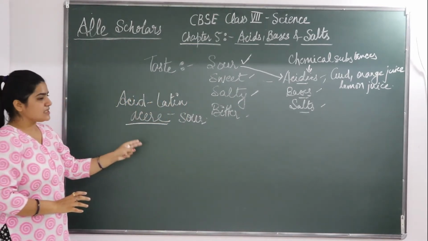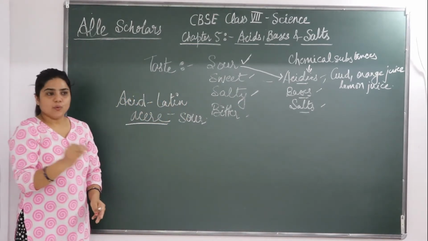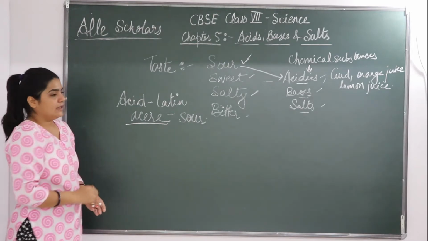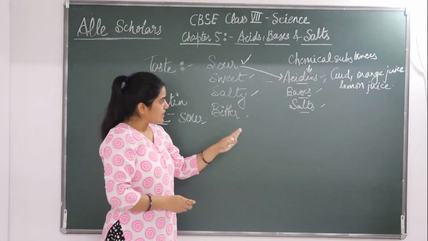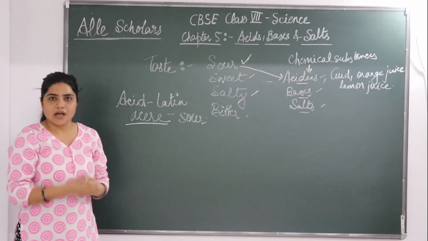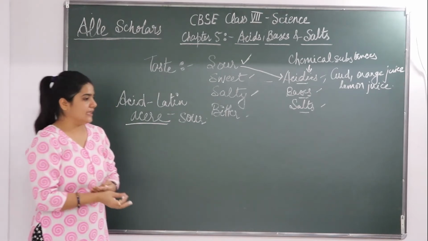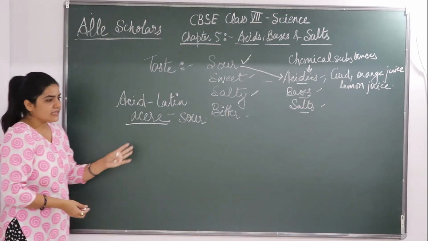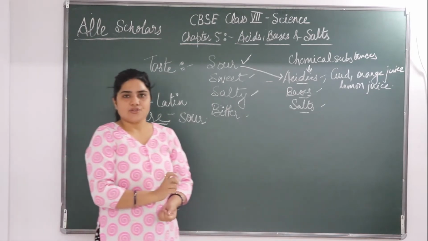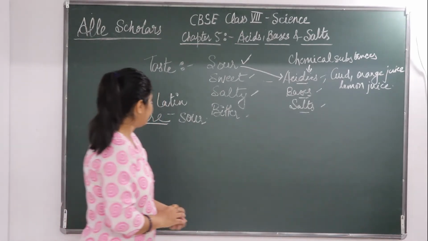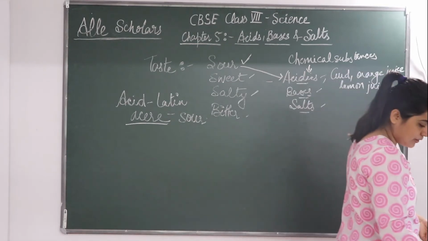So substances which are sour in taste are acidic in nature. The acids in these substances are natural acids.